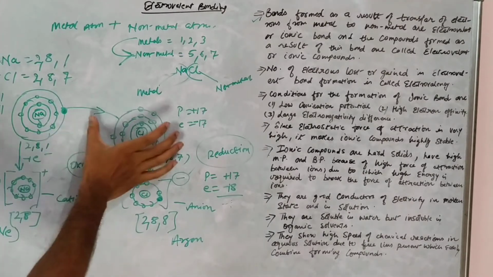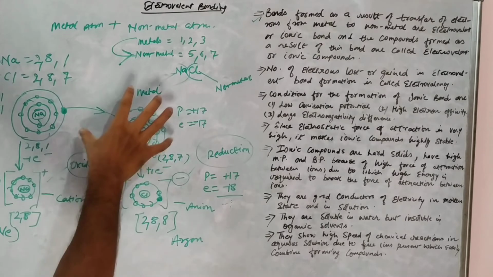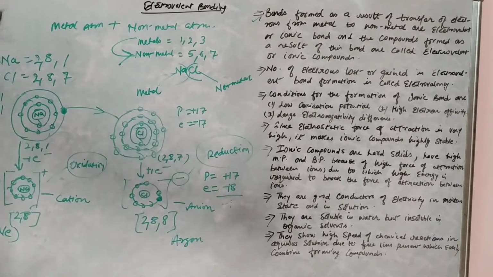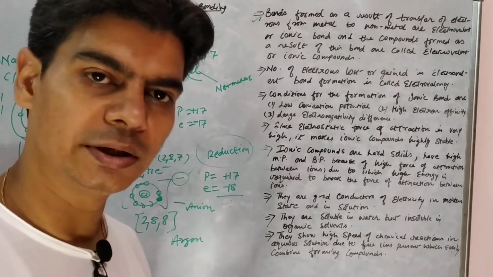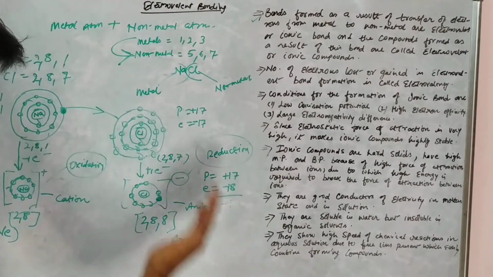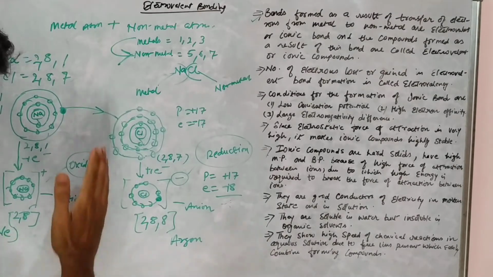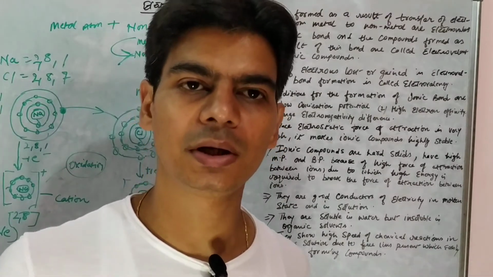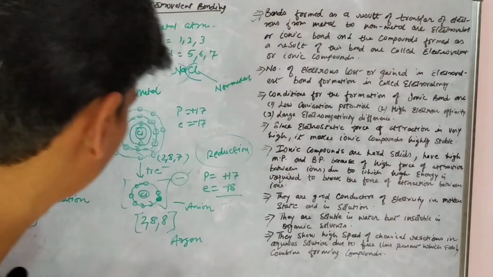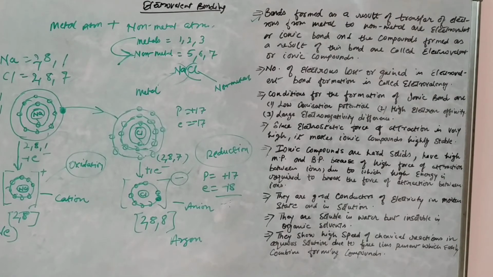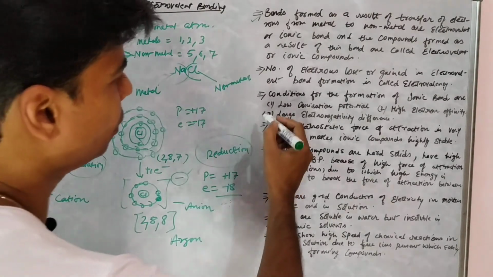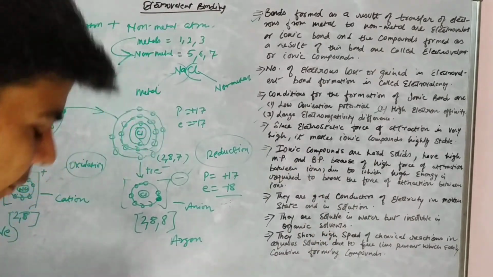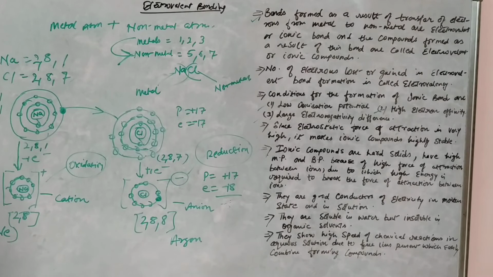So if electronegativity difference is high, then the more easily this non-metal atom would be able to attract the electron towards itself, and more ionic would be the electrovalent compound. The more the electronegativity difference, the more the ionic nature of electrovalent compound, right? So these three things: low ionization potential, high electron affinity, and large electronegativity difference, right?